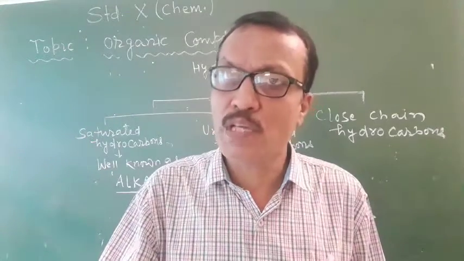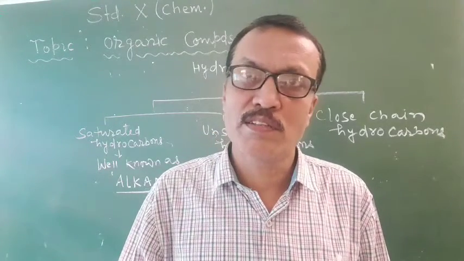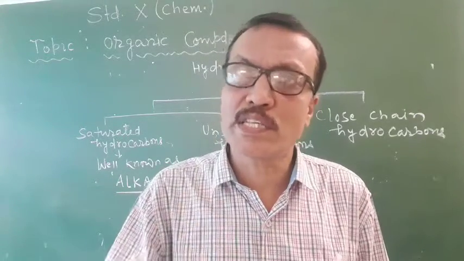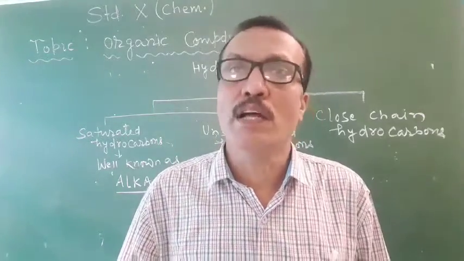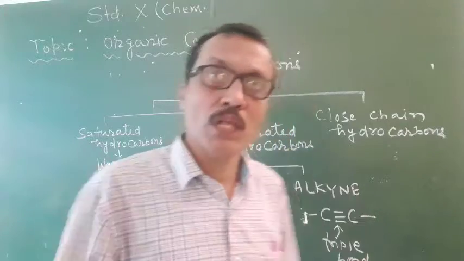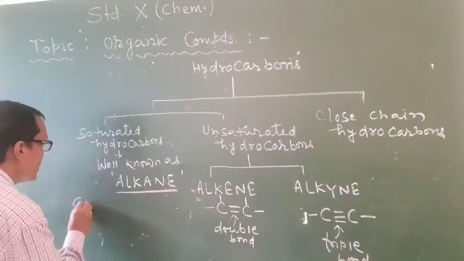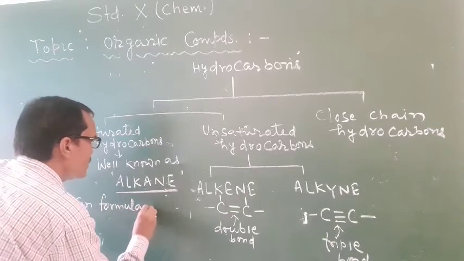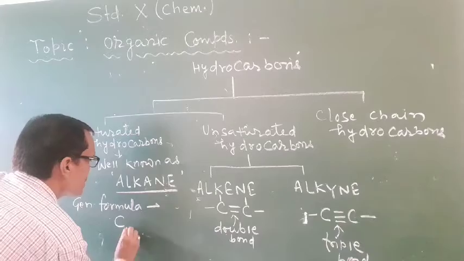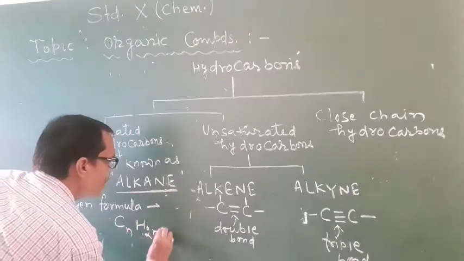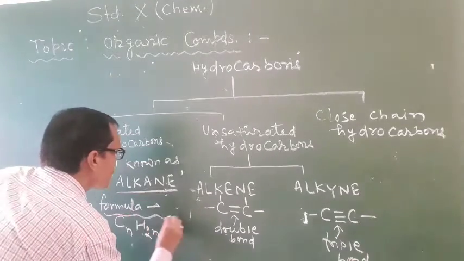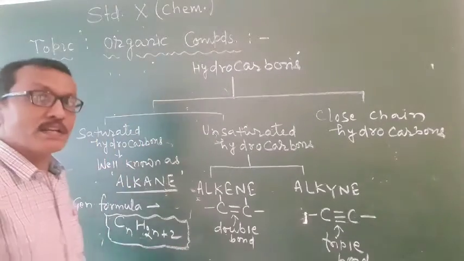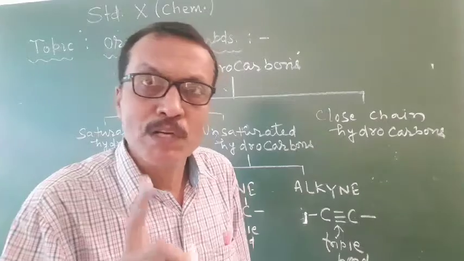What is the general formula of alkane? What is the general formula of alkene? And what is the general formula of alkyne? So students, the general formula of alkane, you must keep in your mind, is CnH2n+2, where n is the number of carbons.